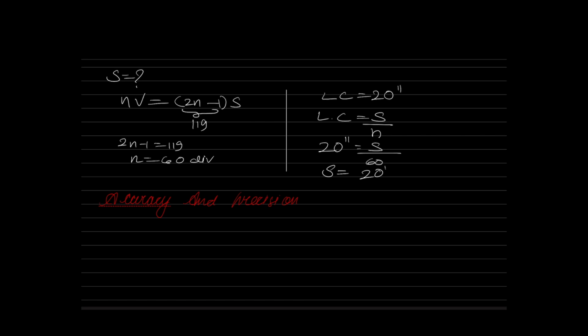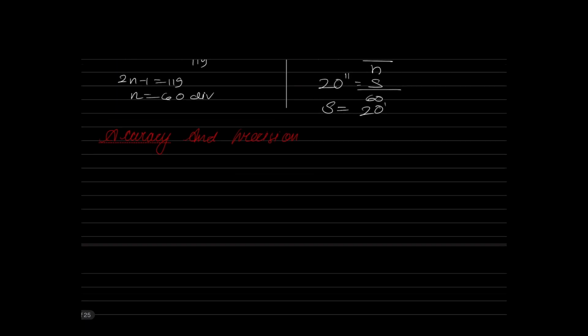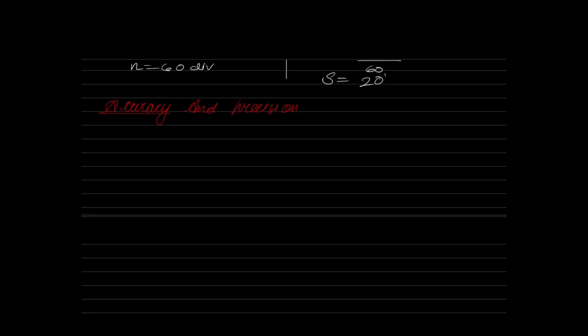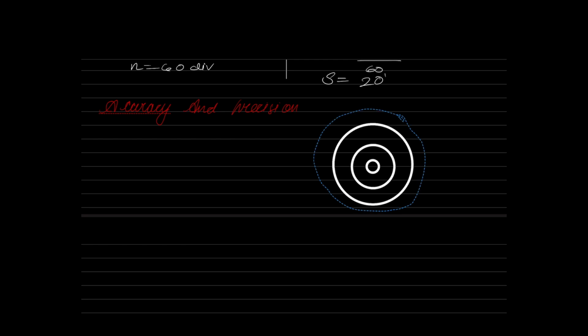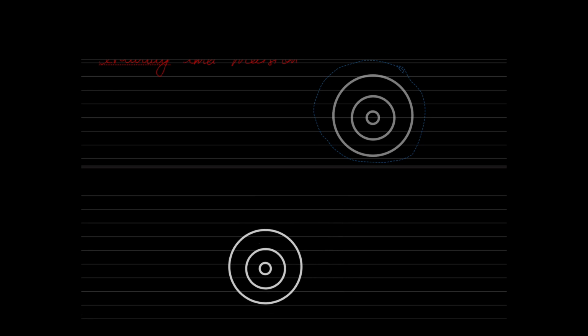To understand the concept of accuracy and precision, we will play a small game known as the game of darts. You can see there is a dart board here. This game is known as game of darts, not game of thrones. There is a center point on the board. We will have some arrows, and I should throw the arrows and try to hit the center, the bullseye. This is what I need to do.